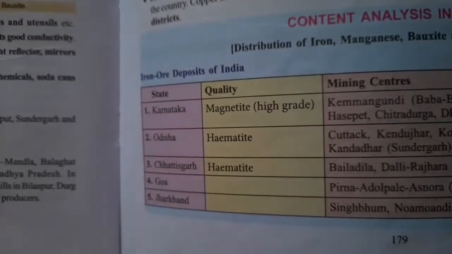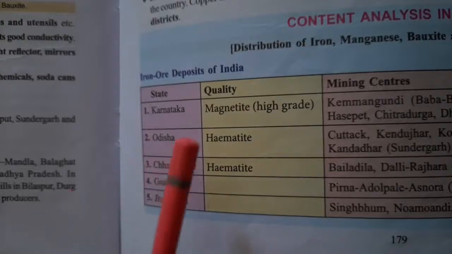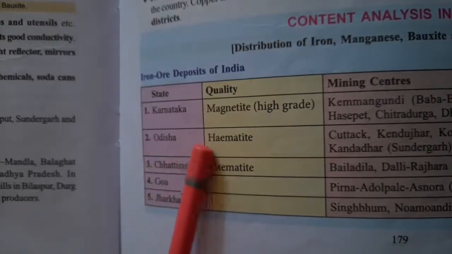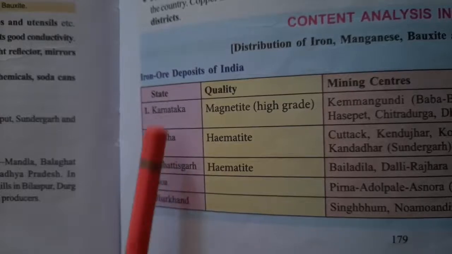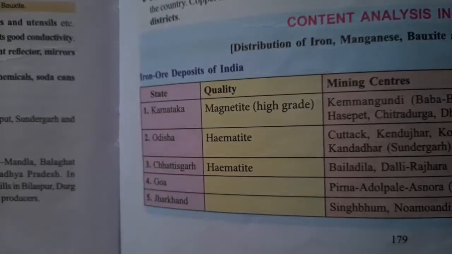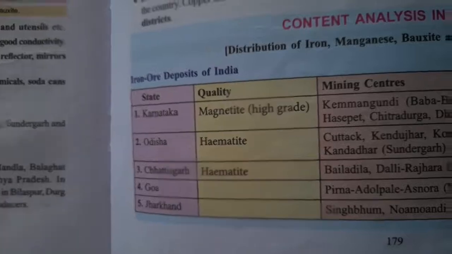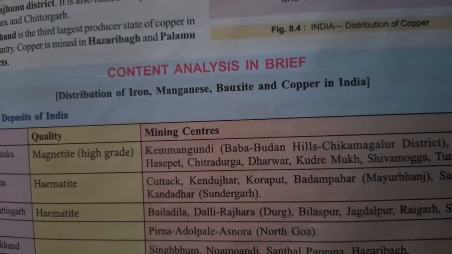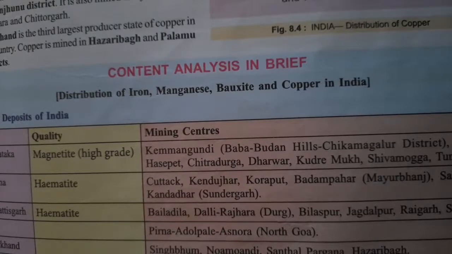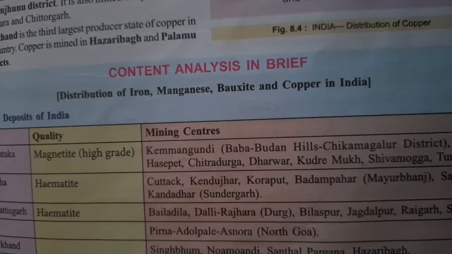As you can see here, the qualities of iron ore, magnetite and hematite, are found in Chhattisgarh, Odisha and Karnataka. These are the main states. Besides that, some centers are also important, and one or two you can remember. For example, in Karnataka, the Kemmangundi mines, and in Odisha, the Cuttack and Keonjhar mines are highly important.